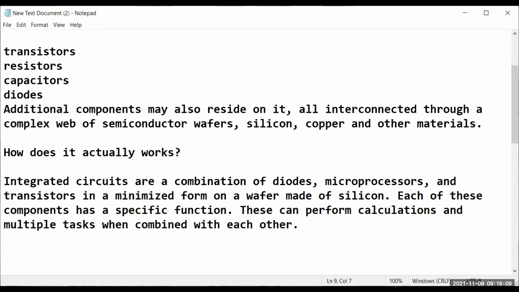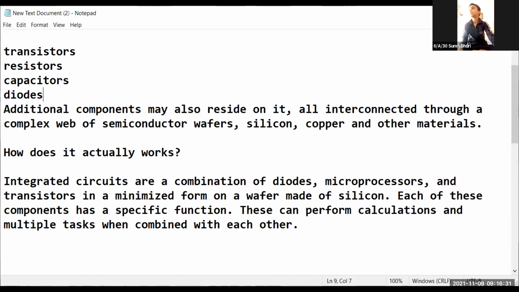So someone please raise your hand. Otherwise, I'll ask a question. Can someone please remind us what it is about? What is a transistor? What is a resistor? What is a capacitor? Yes, Sumit. You can tell what is a transistor. Okay, so transistor takes energy.